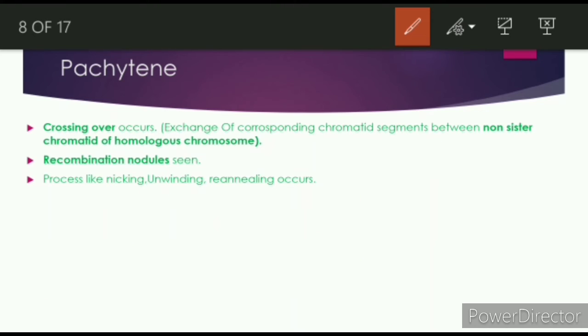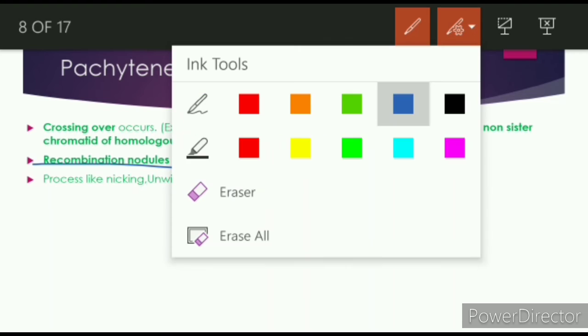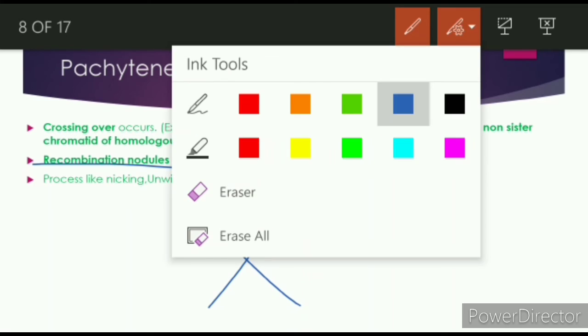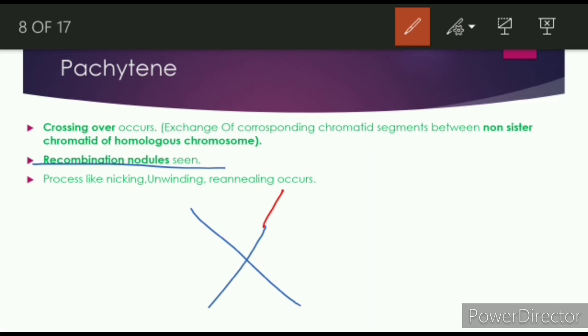Now you will see that the recombination nodule is seen. What is a recombination nodule? Why is a recombination nodule required? Because you can see recombination is happening, that is, a new chromosome is forming. As we have already seen, after crossing over, the chromosome will look like this.